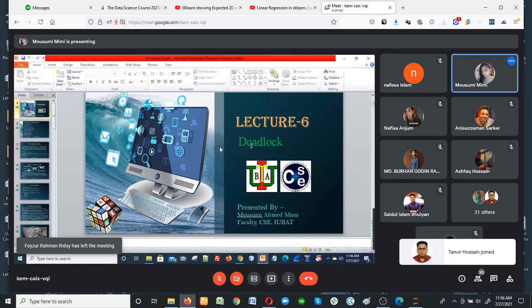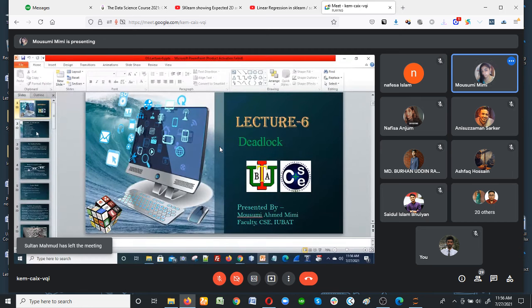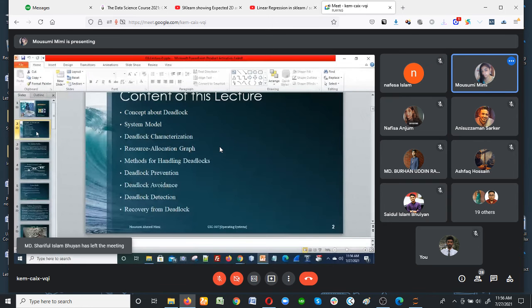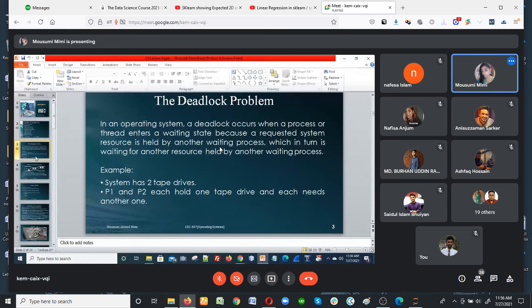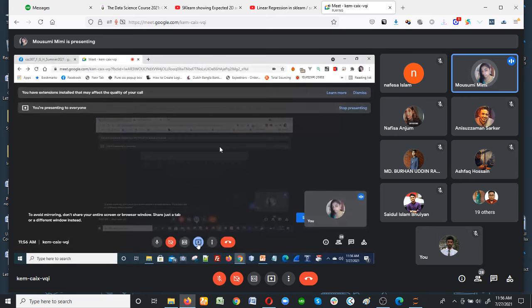Today, we're gonna learn a new chapter which is about deadlock. In this chapter, we learn these things one by one. First of all, you need to understand what is actually the deadlock problem, or what is actually deadlock. Let me draw the picture so you will easily understand what is written in the definition.